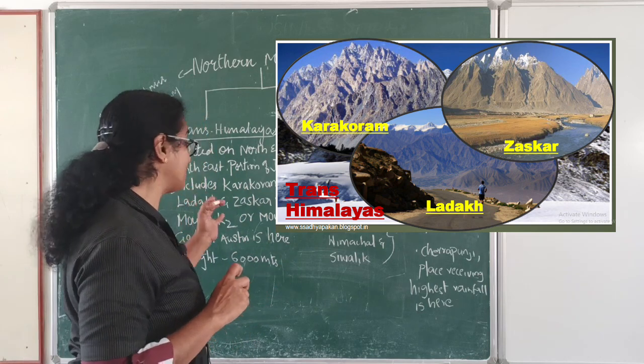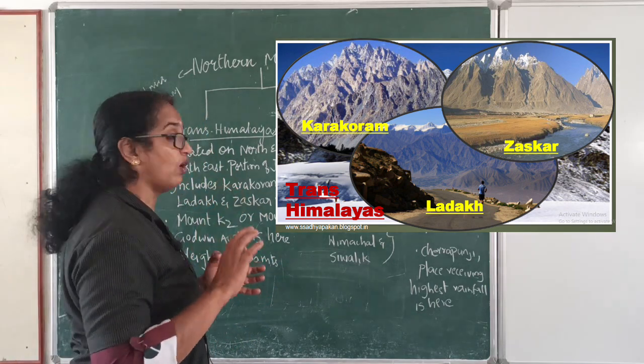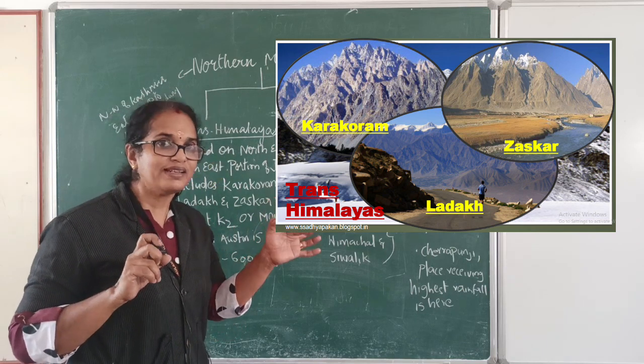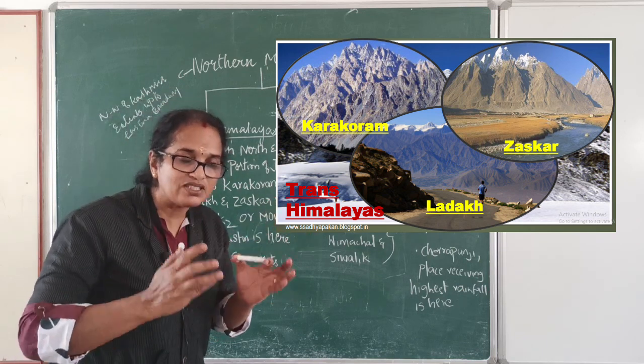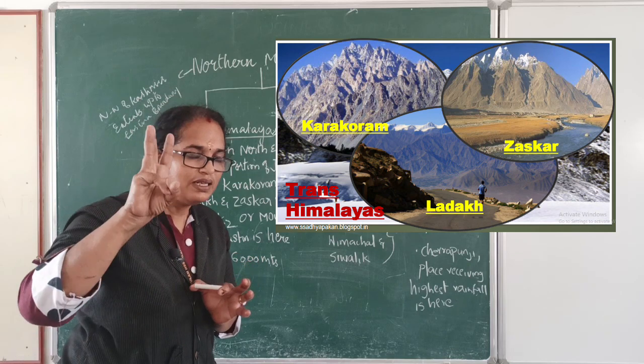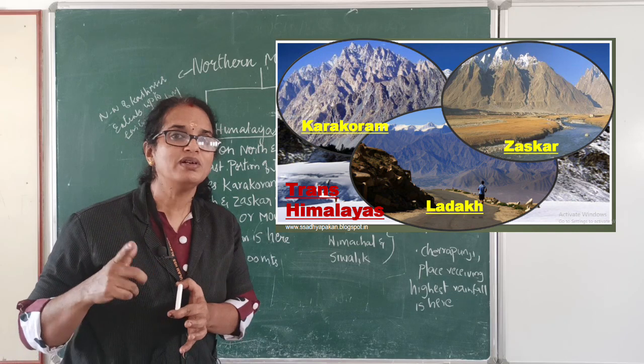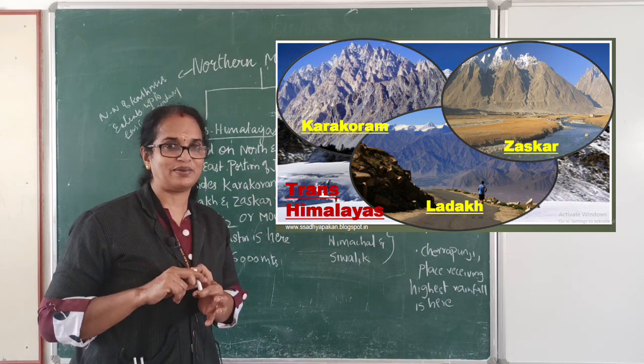Trans-Himalayas is situated on the north and northeast portion of Jammu and Kashmir. In this Trans-Himalayas, it includes three major mountain ranges, that is Karakoram, Ladakh and Zaskar.